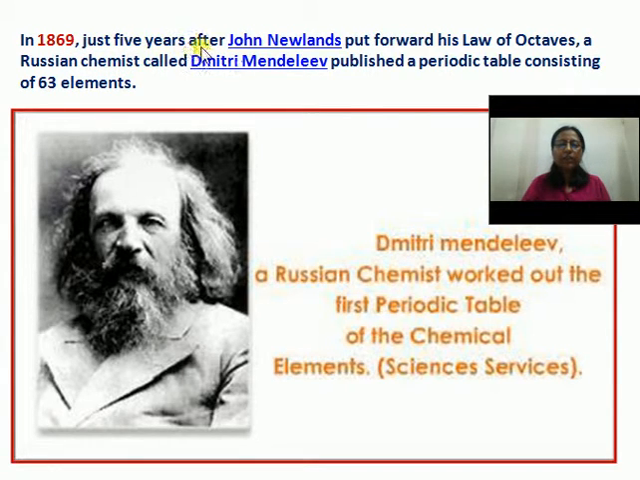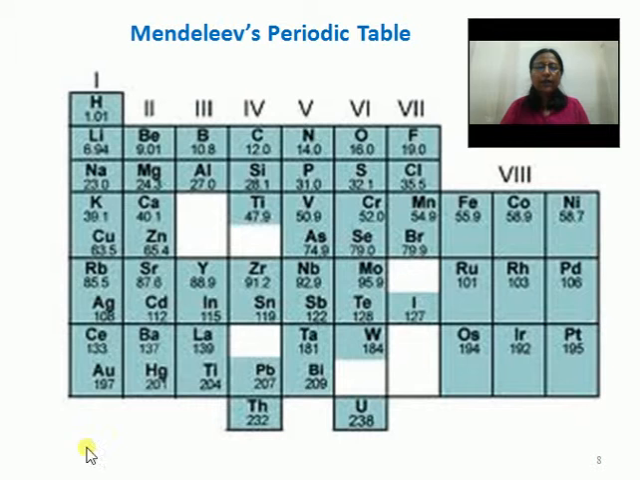In the year 1869, just 5 years after Newland put forward his law of octaves, a Russian chemist named Dmitri Mendeleev published a periodic table consisting of 63 elements. So 63 elements were known up to that period, and he could put all the elements in the periodic table he constructed at that time. This is Mendeleev's periodic table, and you see here he created some periods and groups.